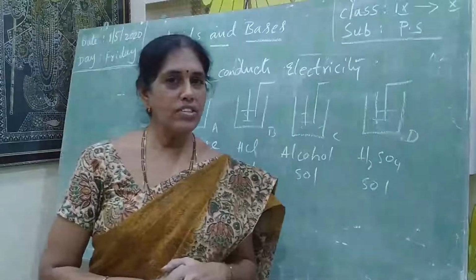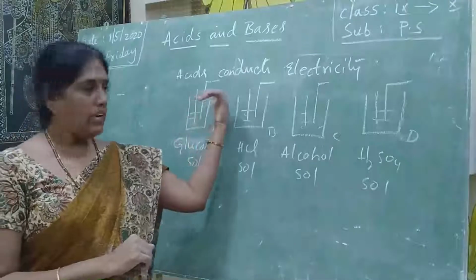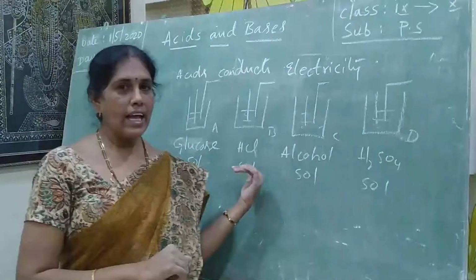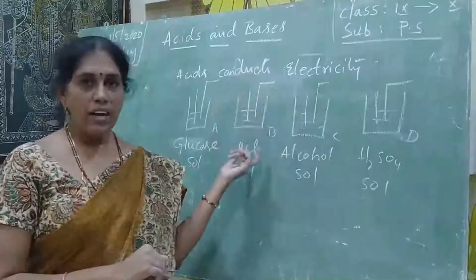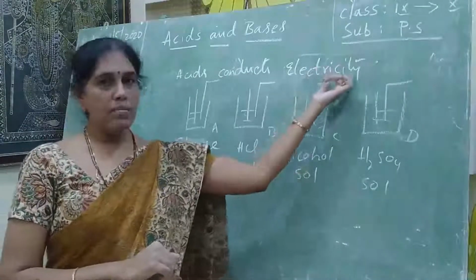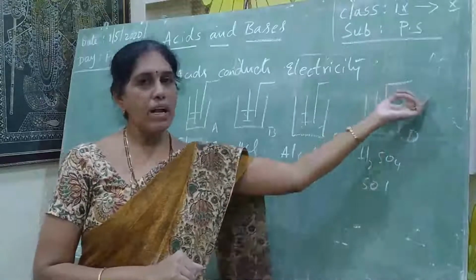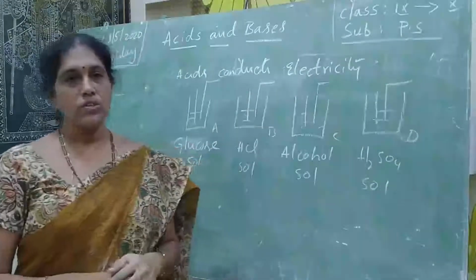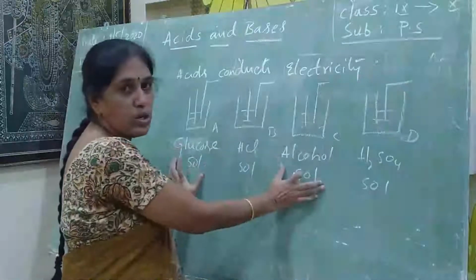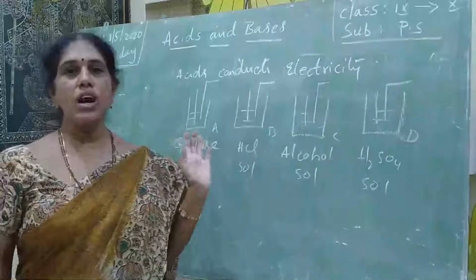Are you guessing in which solution the bulb will glow? In glucose solution, the bulb will not glow. In hydrochloric acid solution, the bulb will glow. In alcoholic solution, the bulb will not glow. But in sulfuric acid solution, the bulb will glow. So in glucose solution and alcoholic solution, the bulb is not glowing.